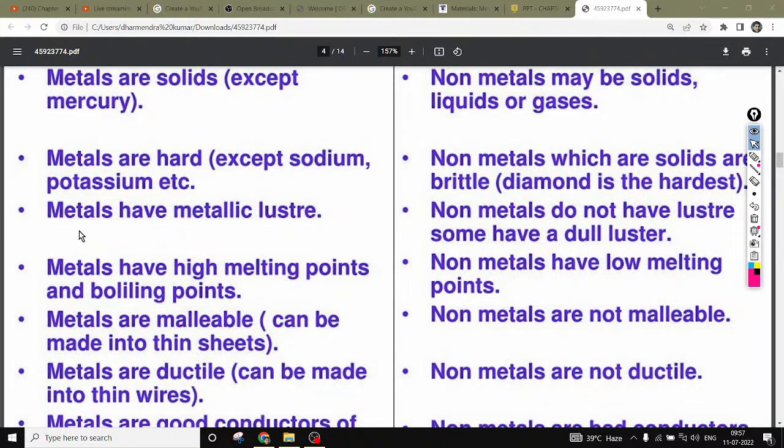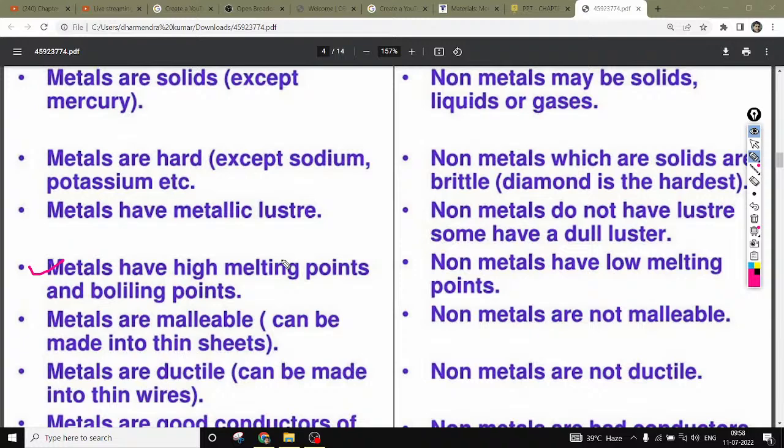Metals have high melting points and boiling points. All the metals have high boiling and melting points. Why? Because metals are hard in nature, their metallic bonds are very strong. That is why their melting and boiling points are very high. And non-metals have low melting points. Why? Because they don't have a strong force of attraction, hence their melting and boiling points are very low.